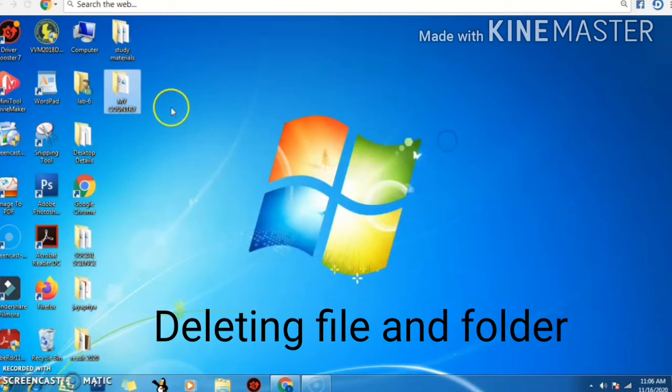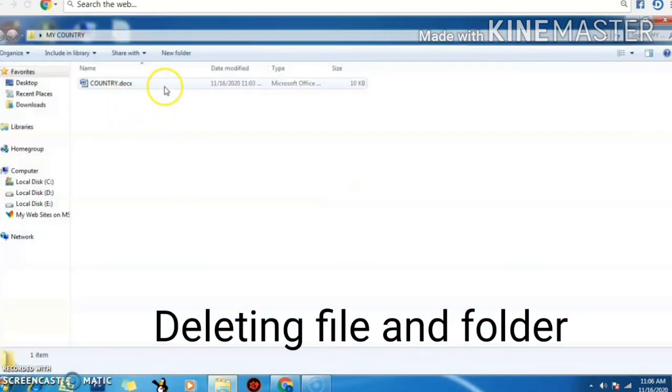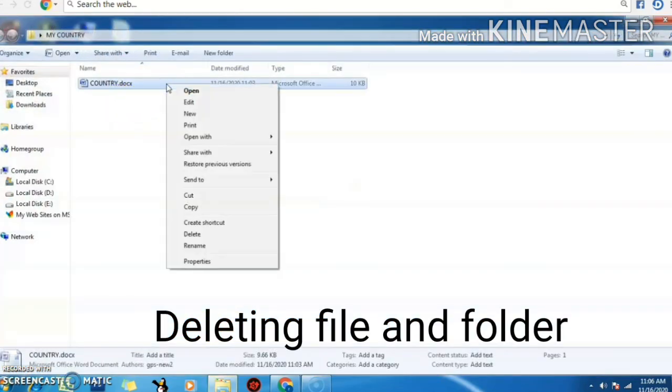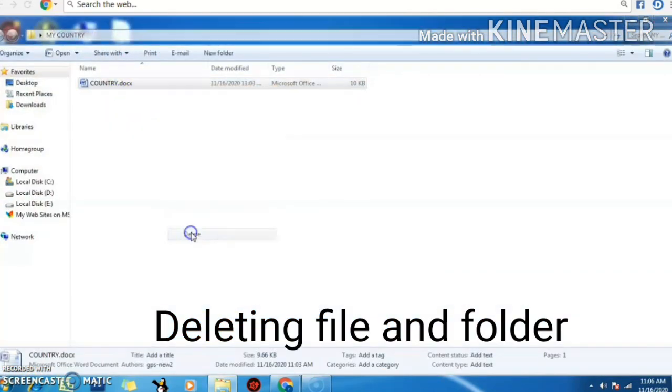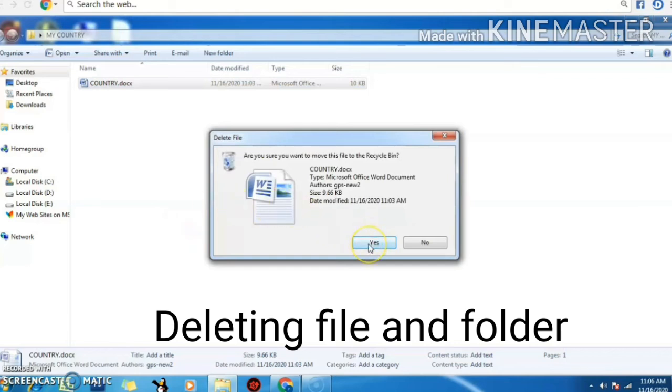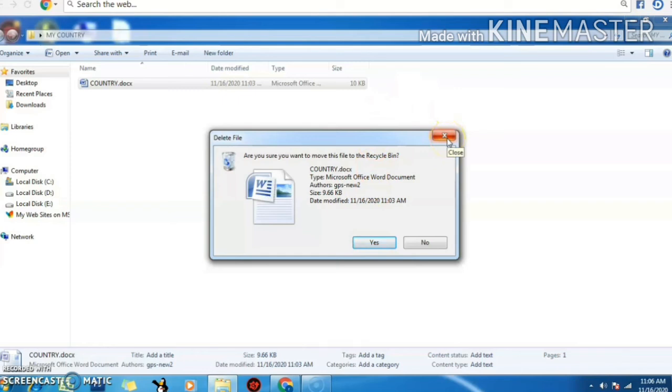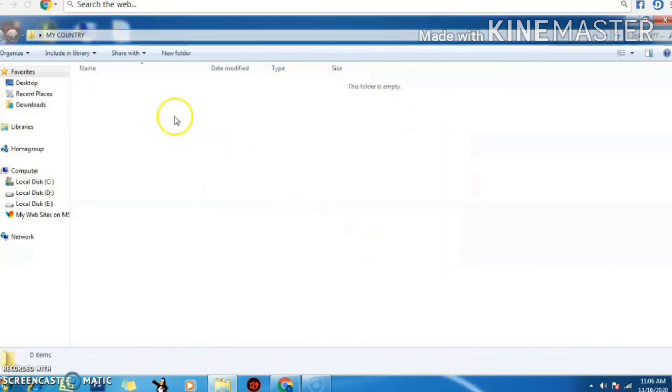So click on yes and close the window. And if you want to delete the file, select the file and select the delete option, then select yes. After selecting yes, you can close the window. Then it also goes to the recycle bin.